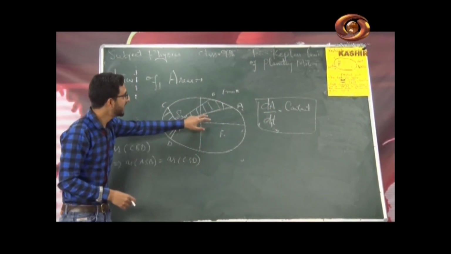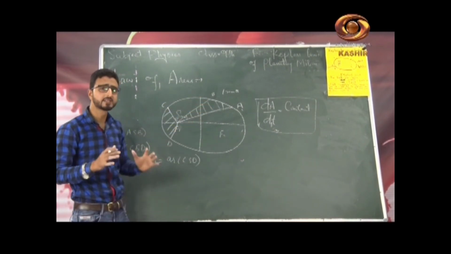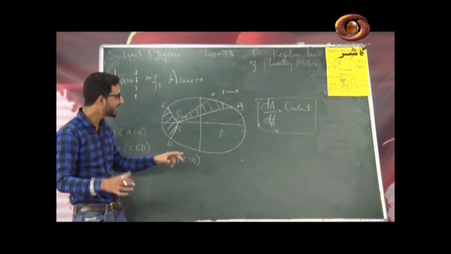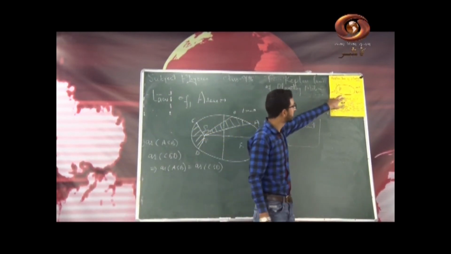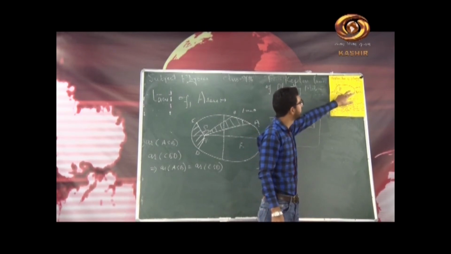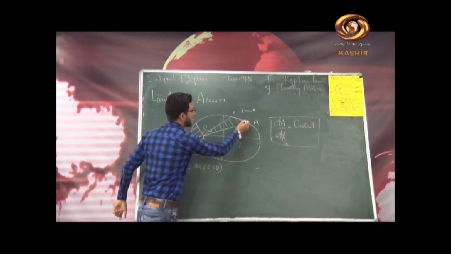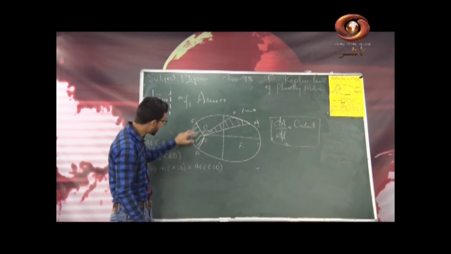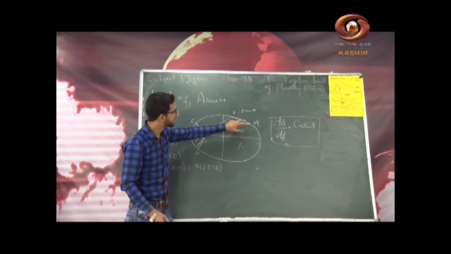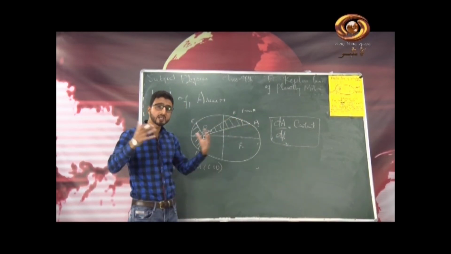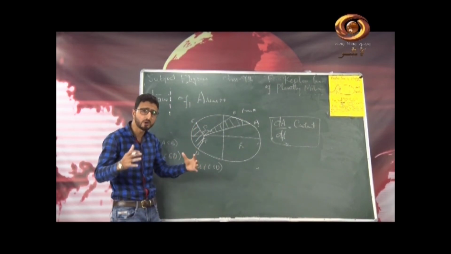So if area of sector AB is equal to area of sector CD, then the planet takes 1 month in moving from A to B, and again 1 month in moving from C to D. Now you can see from this ellipse, the path followed by the planet, the length of the arc AB is smaller than the length of the arc CD. Since the arc length CD is greater than AB, but the times of travel are the same, then how is it possible to cover equal area?